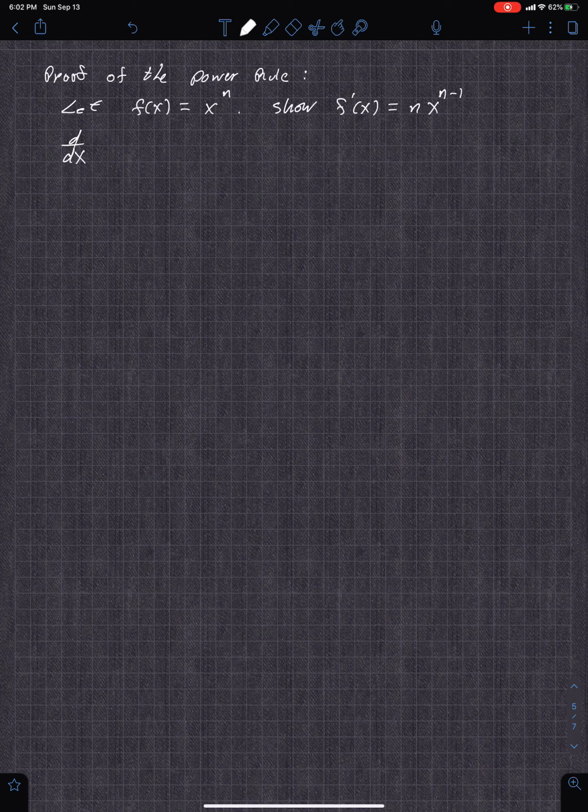So d dx of x to the n, by definition, is equal to the limit. I changed this to delta x this time instead of h, just because it's what I have in my notes, and to change things up a little bit. Keep you on your toes. So the limit as delta x approaches 0 of x plus delta x, just a small increment, to the n, minus x to the n, all over delta x, because that's what it is. That's your x to the n. This is the definition: f of x plus delta x minus f of x over delta x.